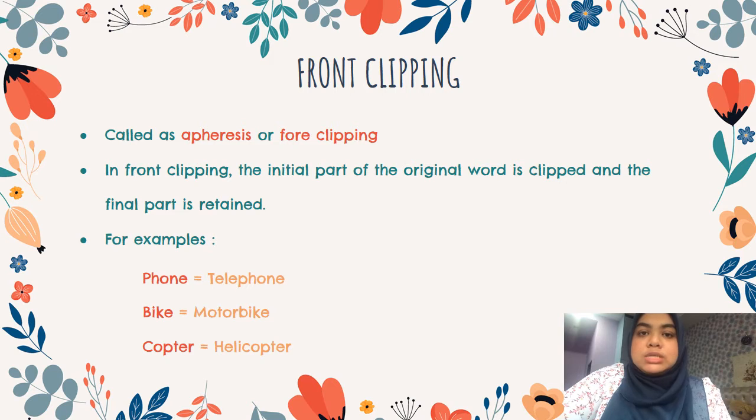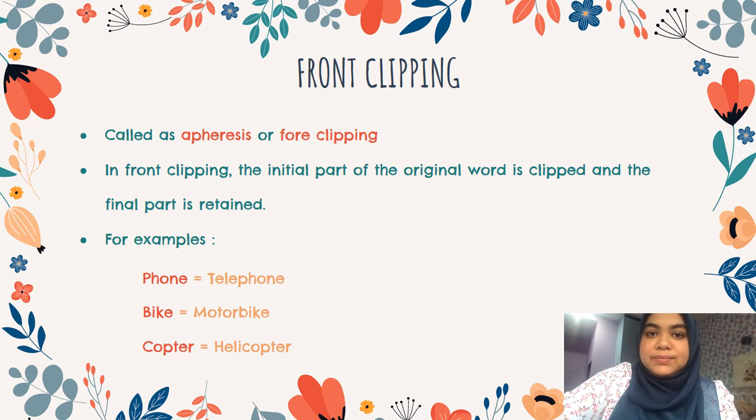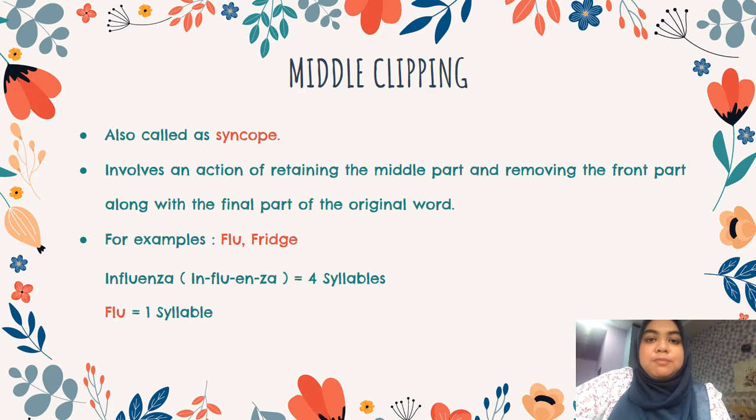Okay, for example, plane. Plane comes from the word aeroplane, and the first part of aeroplane is clipped. So only the final part of aeroplane, which is the word plane itself, is retained. Other examples that I have here are motorbike, where the clipped word is bike, and copter, that comes from helicopter.